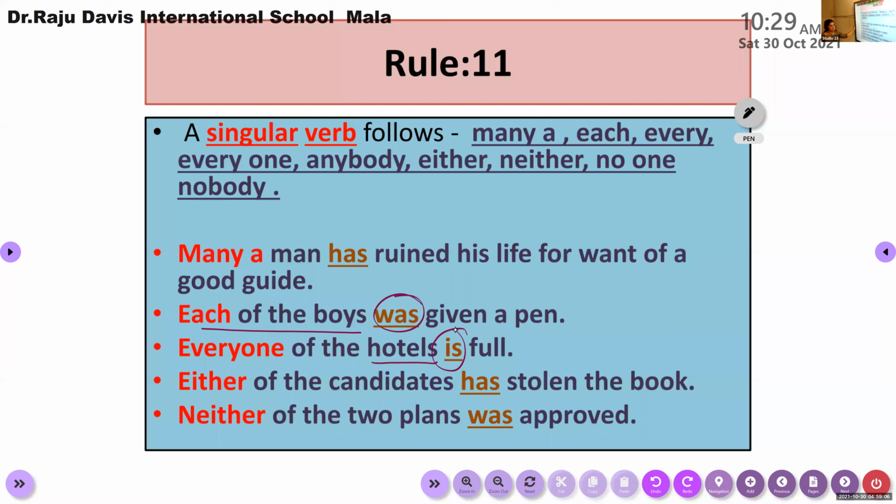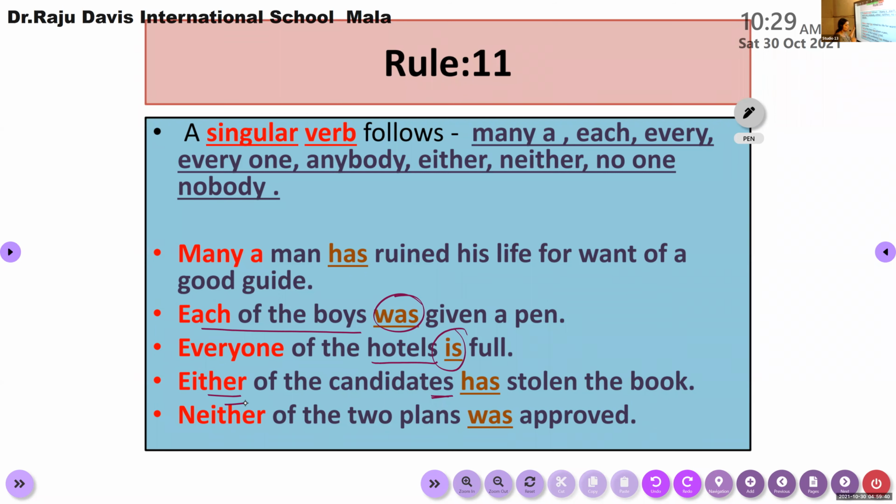Either of the candidates. Either and neither normally talk about a group of two. Among the candidates, each one. Amin and Suryadev are the candidates, Amin and also Suryadev. We are talking about individuals in a group. So either of the candidates has stolen the book. You cannot say have. Don't think about the plural here, just think about the individual. So we have to use only a singular verb.